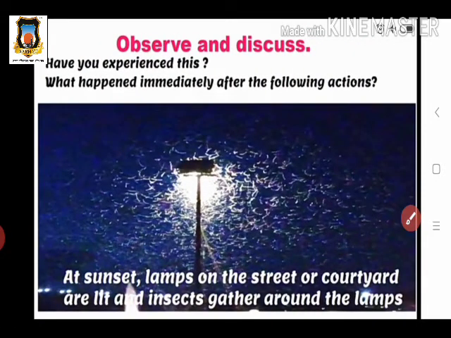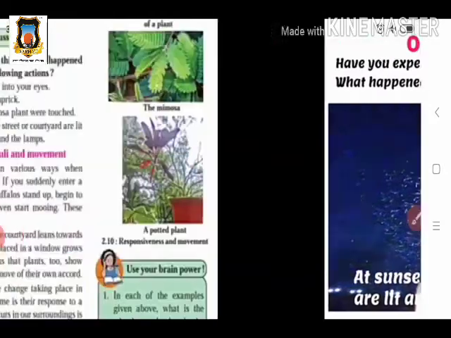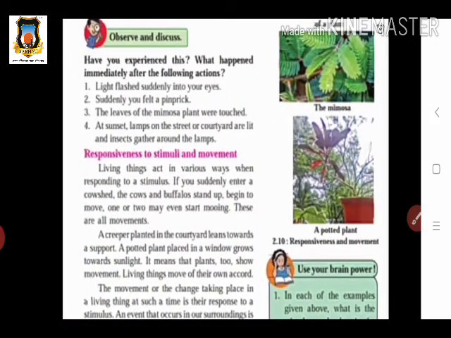Then the next one is, at sunset, lamps on the street or courtyard are lit and insects gather around the lamps. So at sunset, what happens? When the lamps on the street or in a courtyard are turned on, some insects which are present in the surrounding get gathered around the lamps. So why should this happen? It is the response of these insects to the lighting. So here we see these actions.